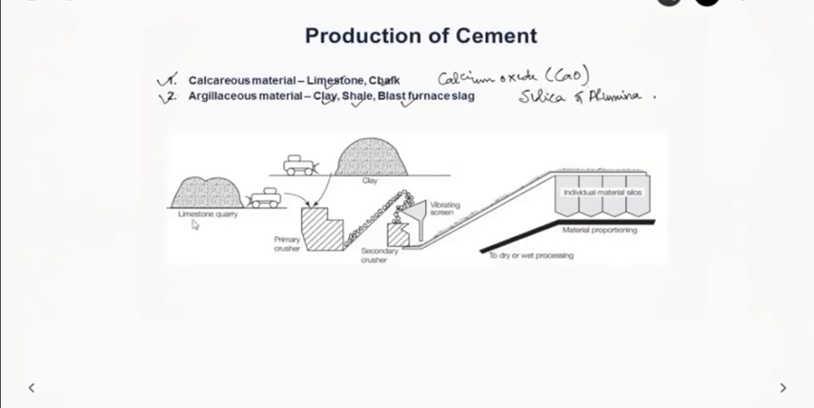Initially, these materials are crushed, like limestone is crushed and clay is crushed, and after this they are stored in material silos. After this they are sent to processing. Two types of processing are done: one is wet processing and another is dry processing. Dry processing requires very less fuel when compared to wet processing. This is because in wet processing you add a lot of water, so you get a slurry with about 30% water. So obviously you need to dry this slurry out to get the cement.